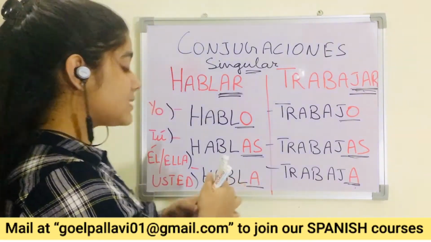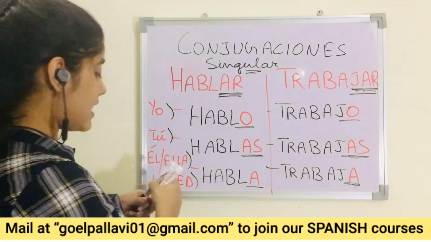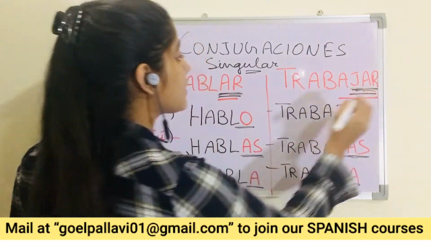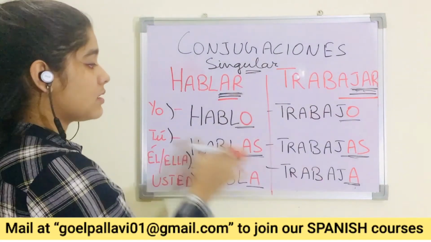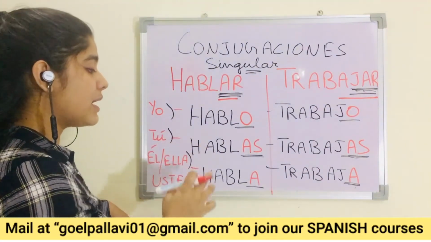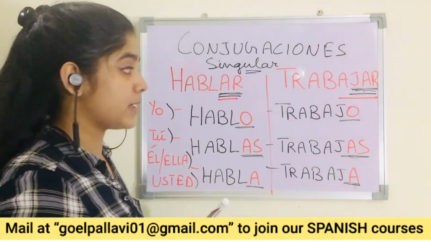Okay. So this is how conjugation works for AR ending verb. Okay. In regular forms. Yo, tú, I, you, and he or she, and you in a formal way. So yeah.